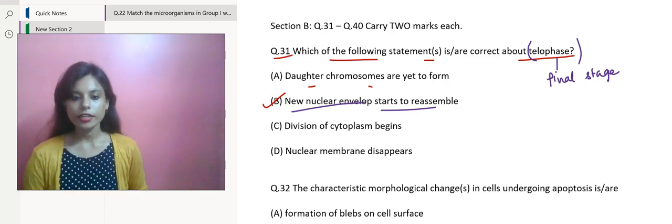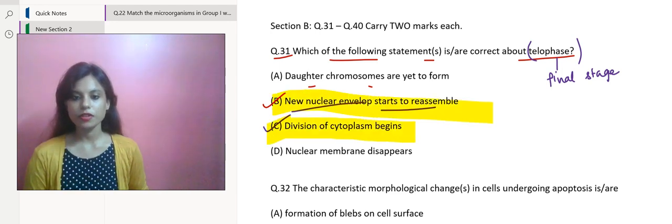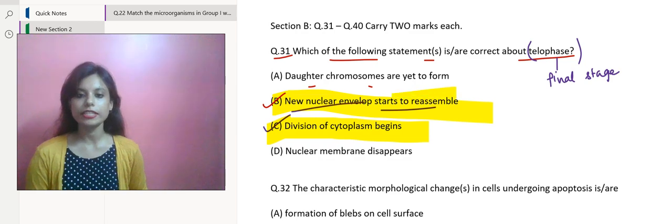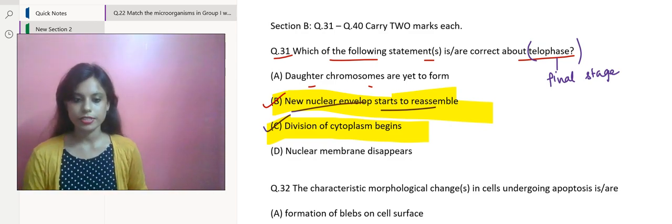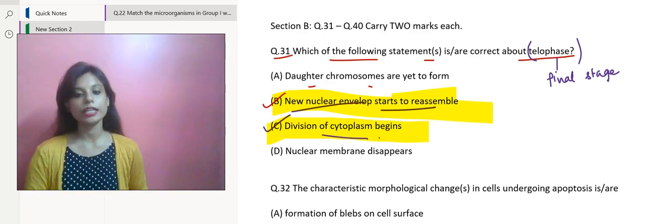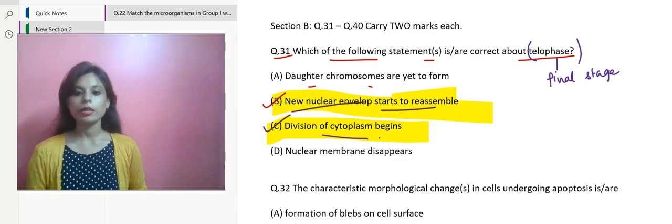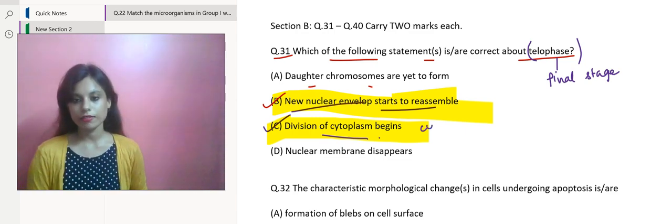All right. Over here, two options are related to telophase. So let's go with option B as well as option C. I did not notice it at first. Option B and option C both go with telophase, so go with B and C. Both B and C are your correct options. Division of cytoplasm also begins by a process called cytokinesis, which I was talking about right now.